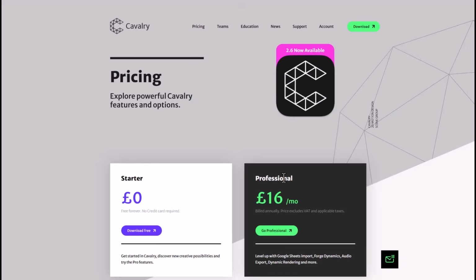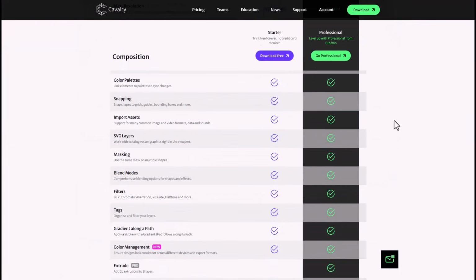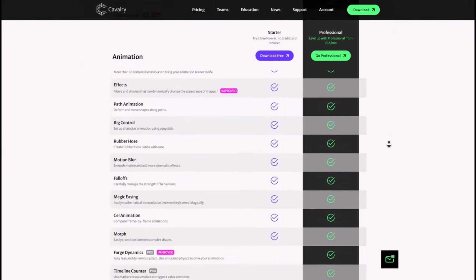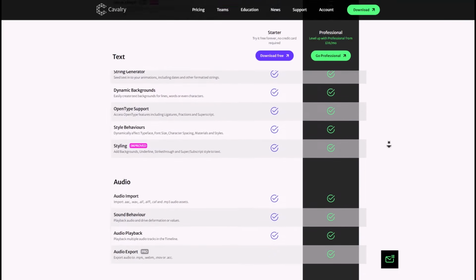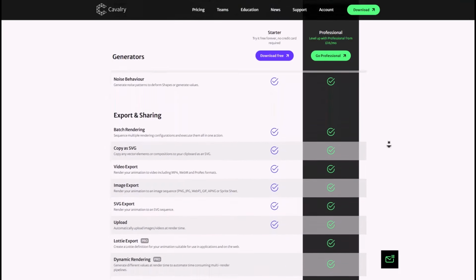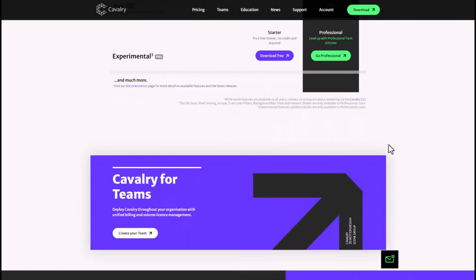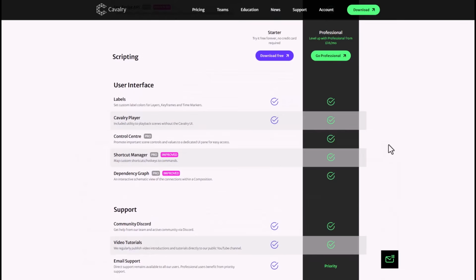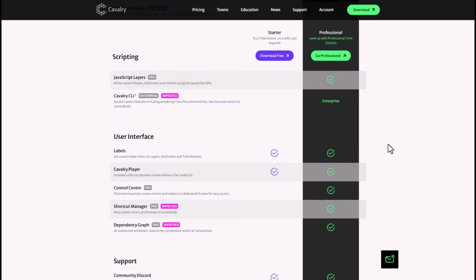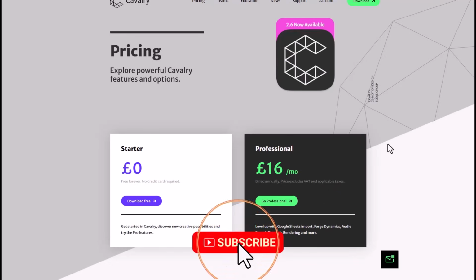And yes, Cavalry always had a free version, but it was capped at HD resolution and did lack a couple of advanced tools. And all of that was reserved for creators working with a pro subscription. All thanks to Canva, right now that is no longer the case, as version 2.7 now just simply allows you to have a free Canva account and you can simply go in and start creating things.